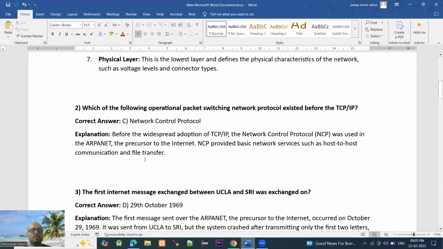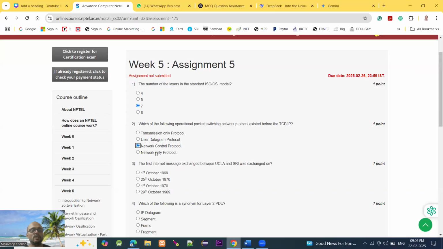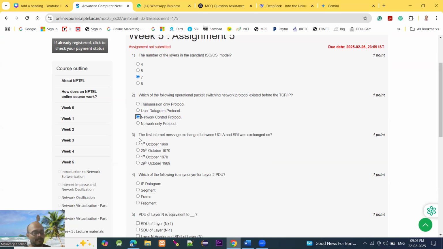NCP, the precursor to the internet, provided basic network services such as host to host communications and file transfer. That's why we choose option C, the Network Control Protocol. Moving to question number 3.